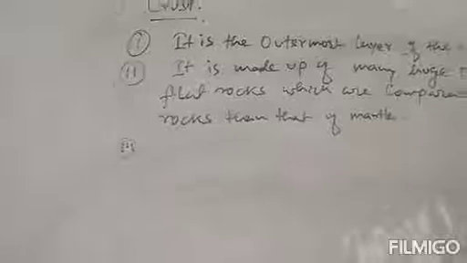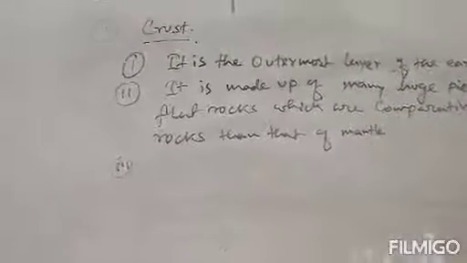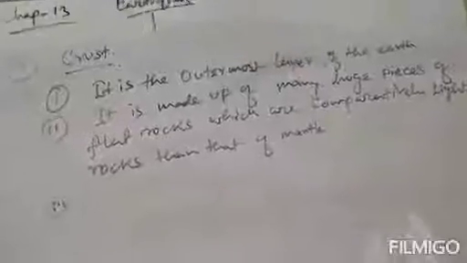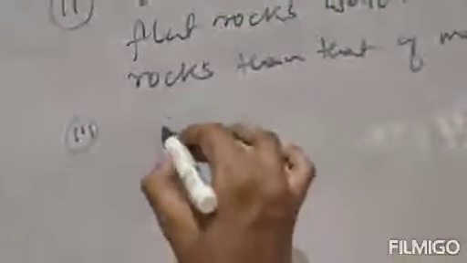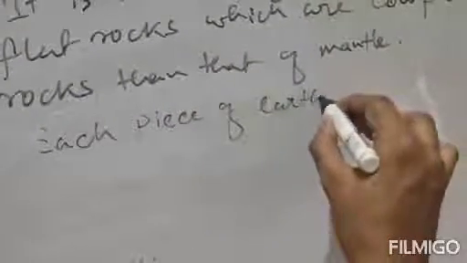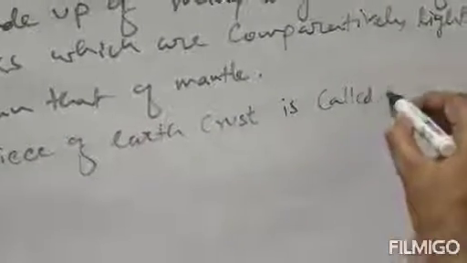Also, each piece of the earth crust is known as a plate. Each piece, that is each flat rock, which is the main composition of this crust, is called a plate. So this is the information we know about crust.